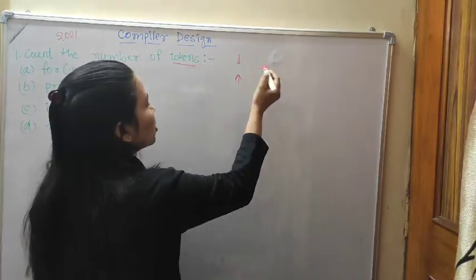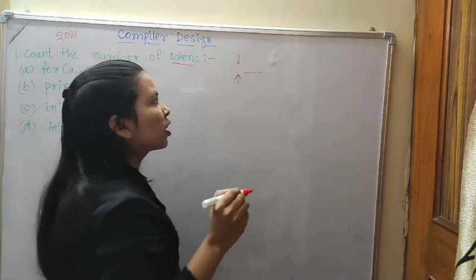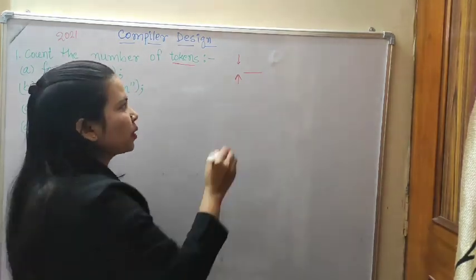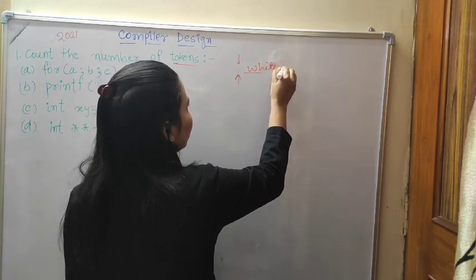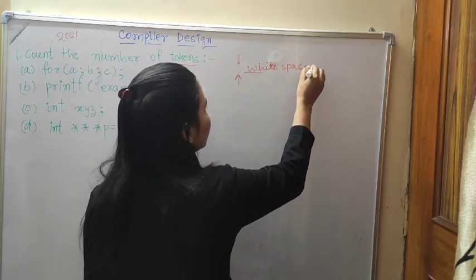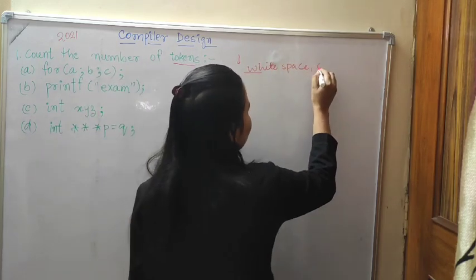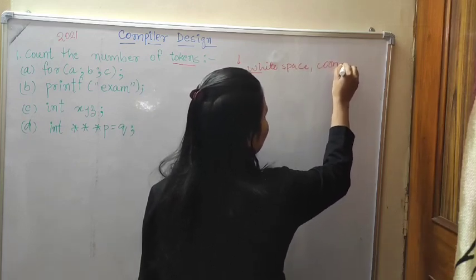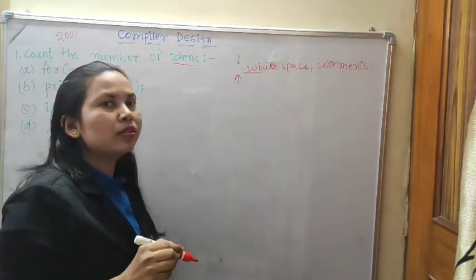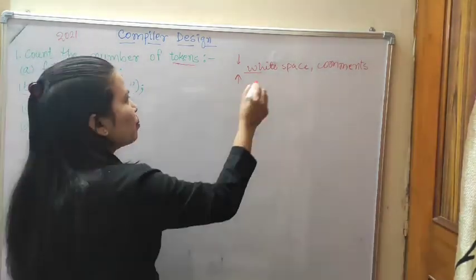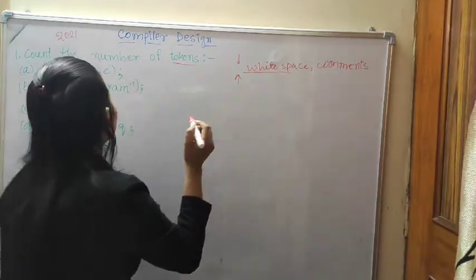So we will not count white space and comments. White space simply means a blank space.